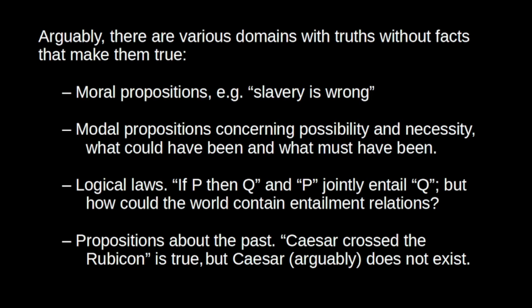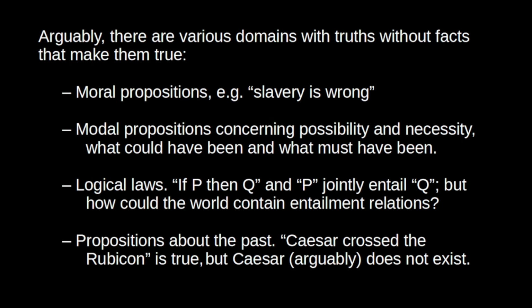Then there are logical laws. So, if P then Q, and P, these jointly entail Q. Q logically follows from if P then Q and P. So we have this entailment relation. If P then Q, P entails Q. But to what facts could this entailment relation correspond? The world itself doesn't seem to contain logical entailment relations. There are just things and their properties.